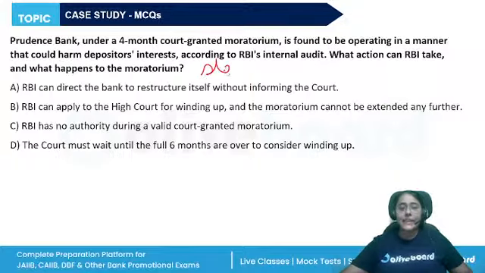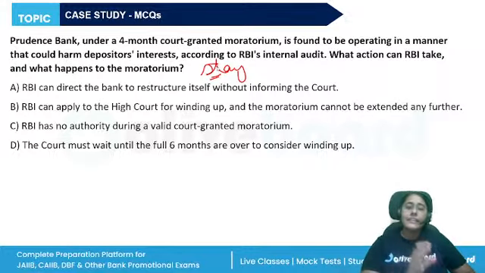Moratorium means a stay. So let's say order was passed by the court that the bank will be wound up. But the bank applied to the court saying that we need a holiday period so that we can correct our actions. If during that holiday period the scenario is saying that they did something that would harm the depositors, what action can RBI take?